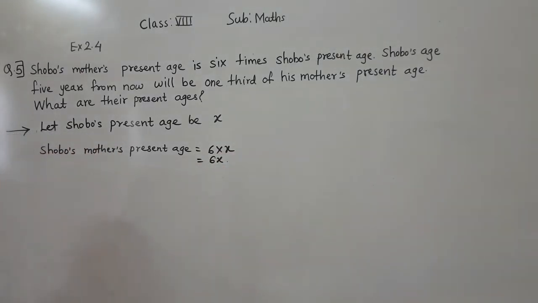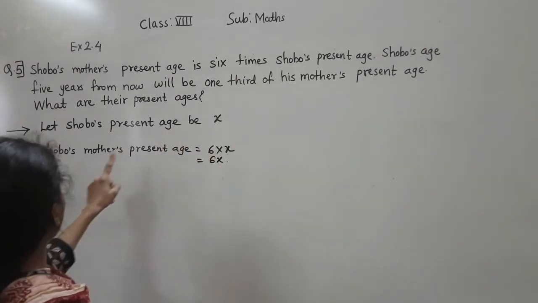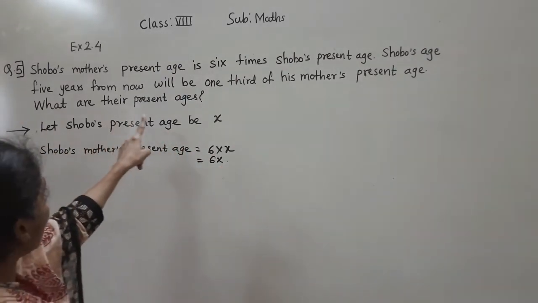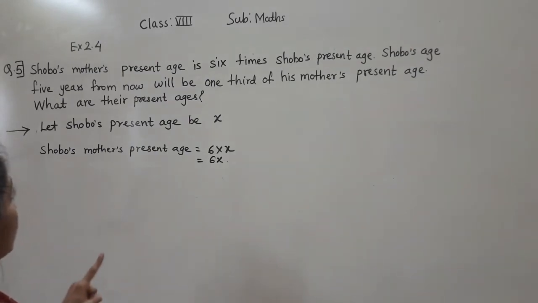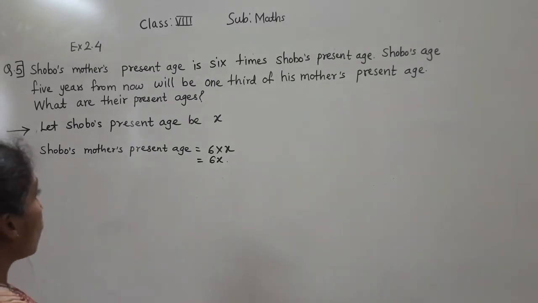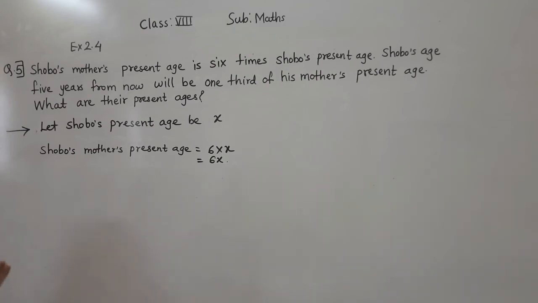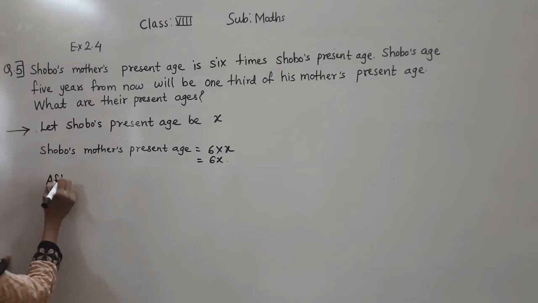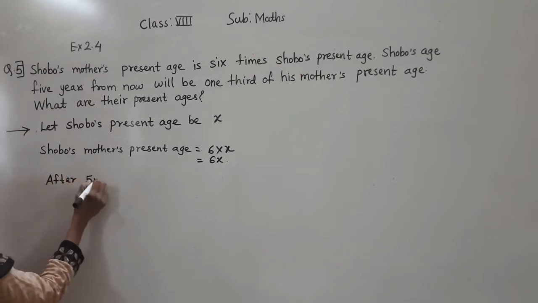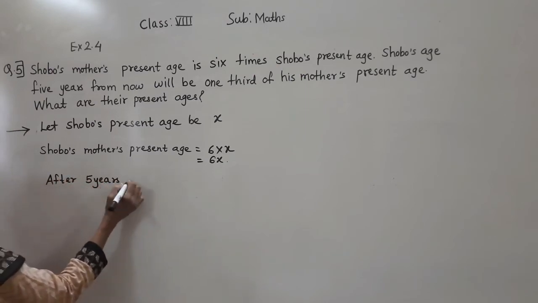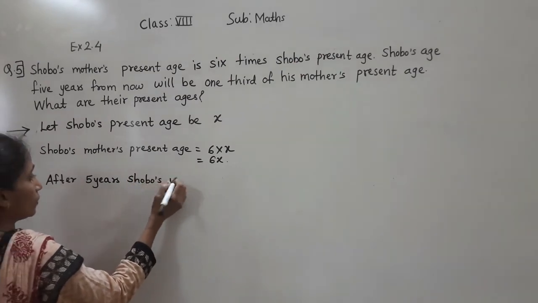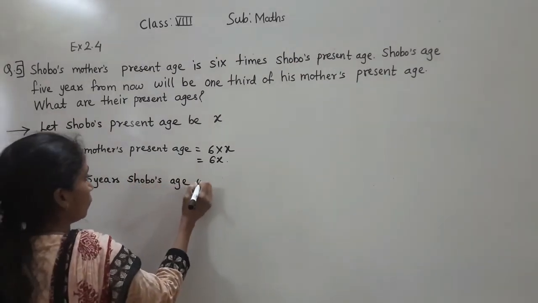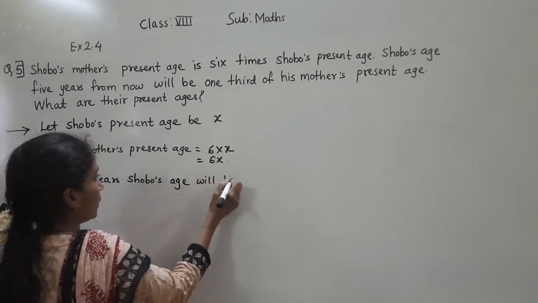After that, what is given? Shoboz's age 5 years from now. So after 5 years, Shoboz's age will be, how much?